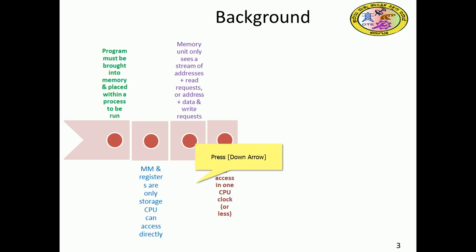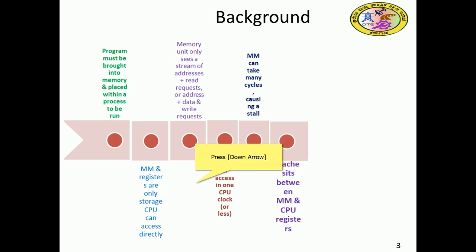Register access takes one CPU clock or less, that is, it happens in one clock. Main memory can take many cycles, causing a memory stall, and memory contention may be there. Whereas what is available in a register needs only one cycle for the CPU.